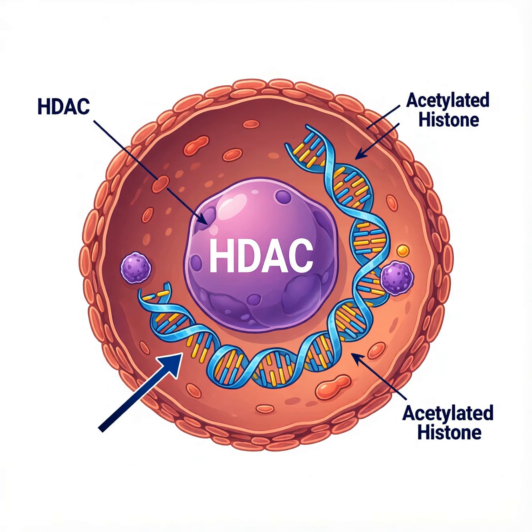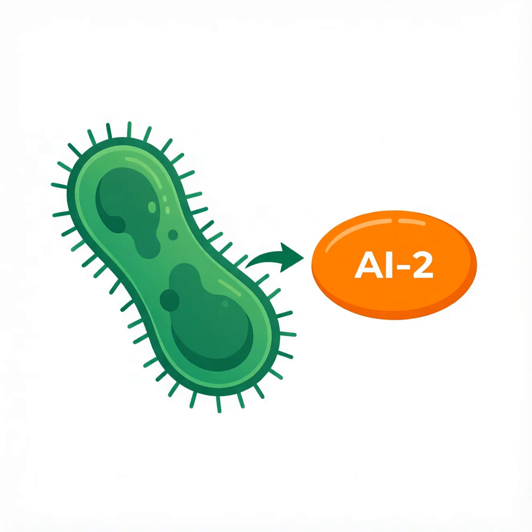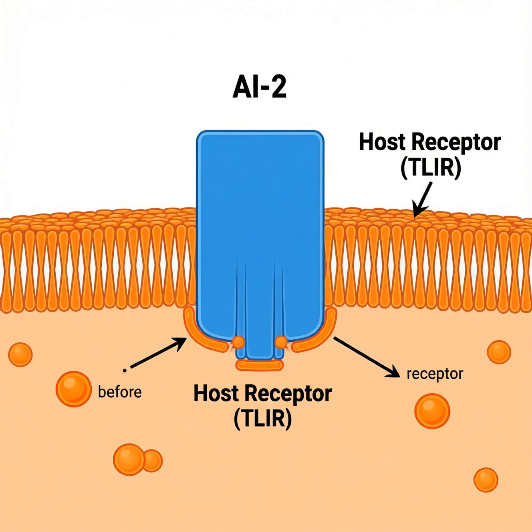Bacteria release small signaling molecules that travel through the local environment. One such molecule, AI-2, is produced by many species in a shared language. Acyl homoserine lactone molecules bind to dedicated receptors on the surface of host cells. Binding initiates a signaling cascade that transmits information into the nucleus. Inside the nucleus, transcription factors recruited by the cascade recruit DNA methyltransferases.